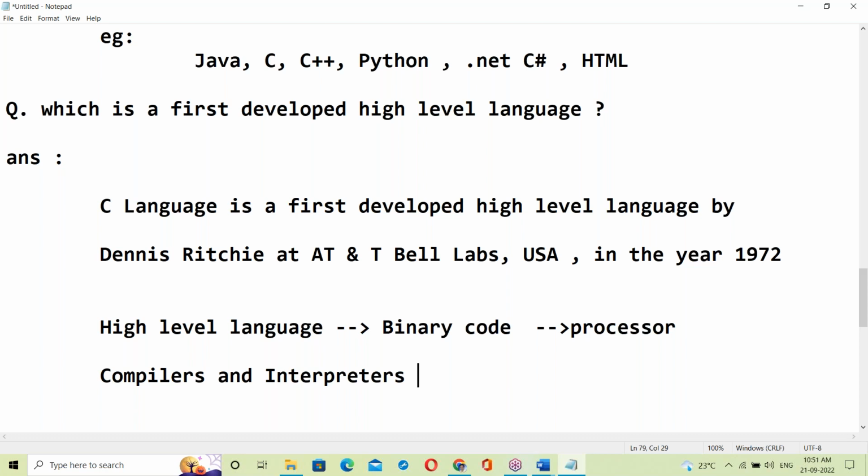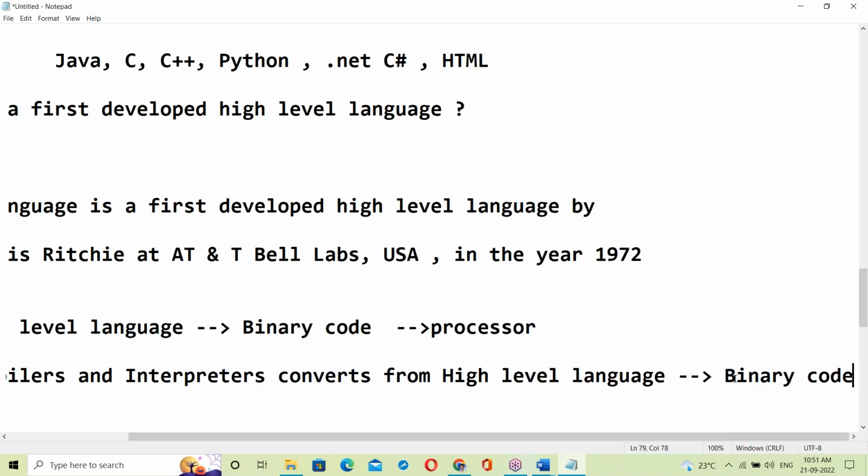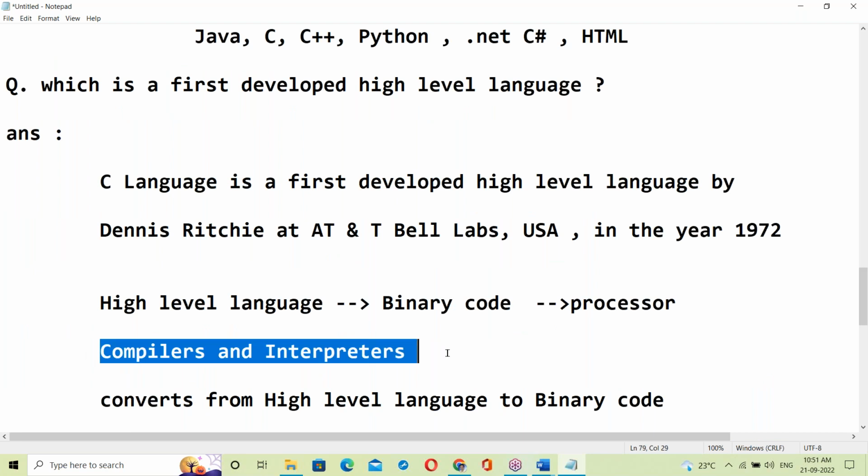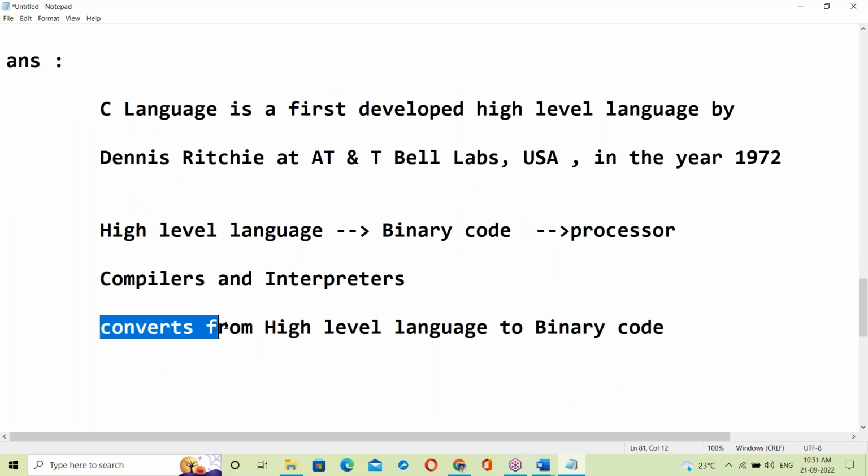Compilers and interpreters convert from high level language to binary codes.